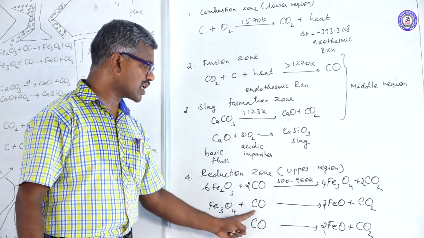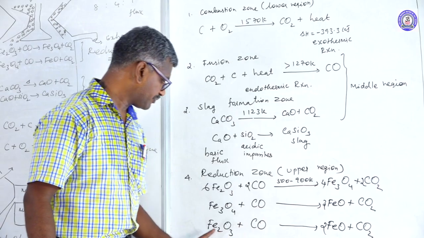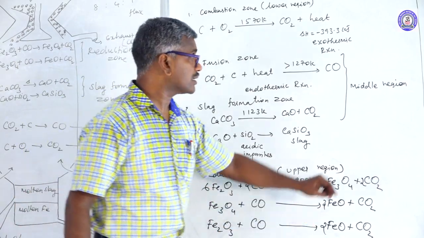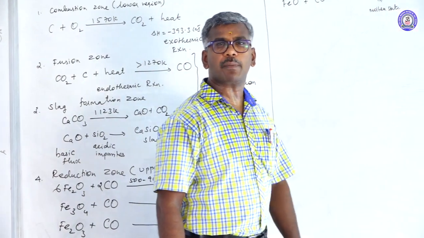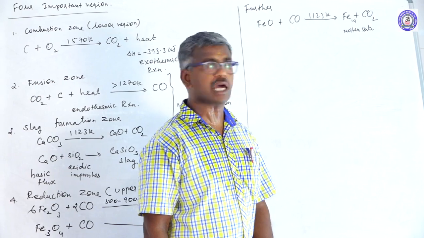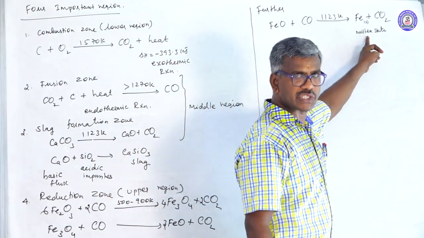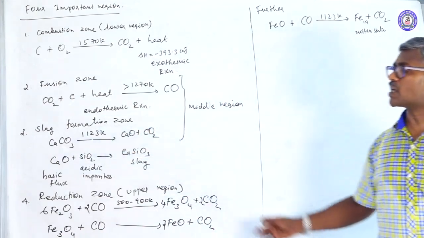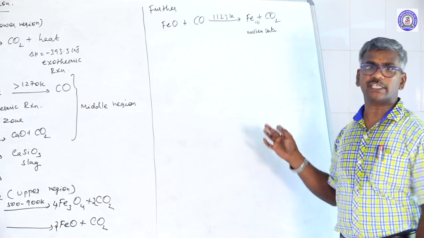This magnetic oxide further reacts with carbon monoxide to form iron oxide. Again the same reaction. Further, iron oxide is treated with carbon monoxide. Carbon monoxide acts as a powerful reducing agent like carbon. This iron oxide is converted to iron in a molten state. So that is extraction of iron from oxide.